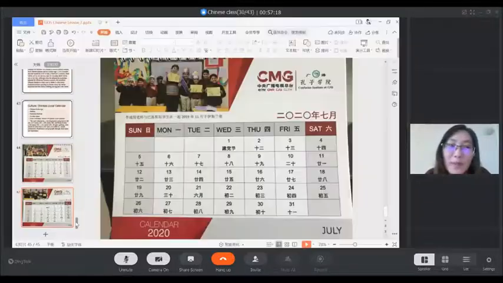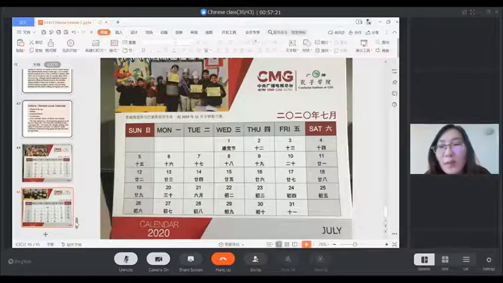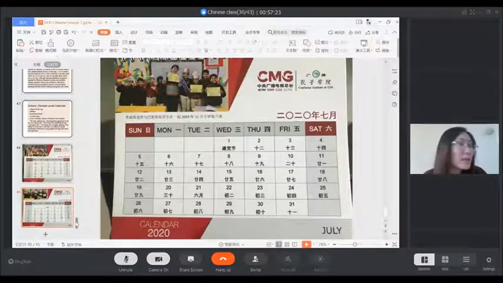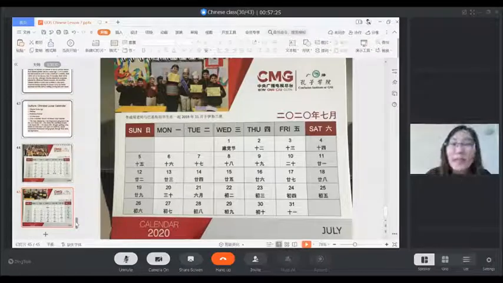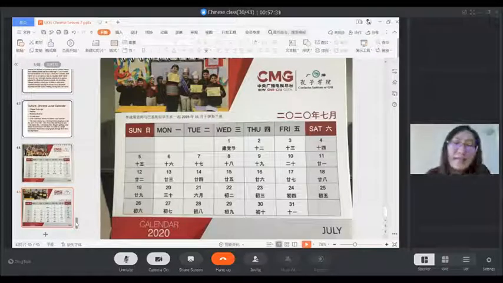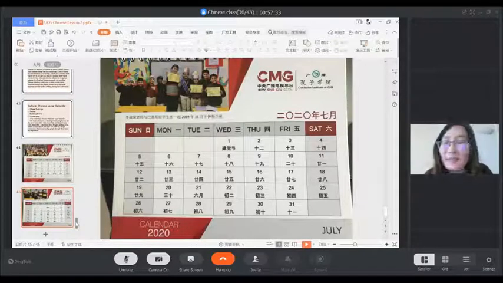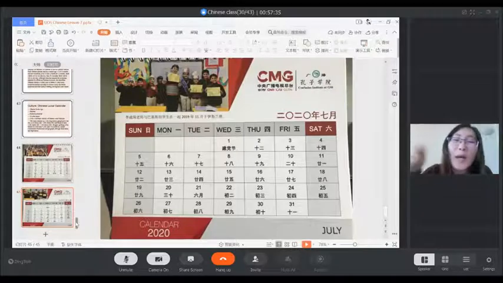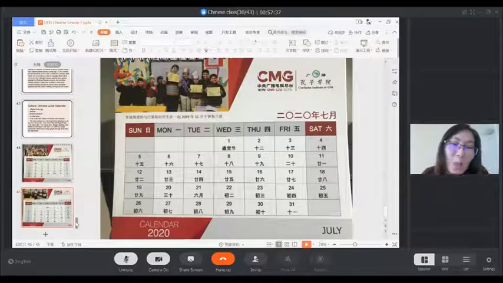There are some online shopping websites. They will do some shopping day activities. In China, there's a shopping day 11/11. That means 11th November in China.